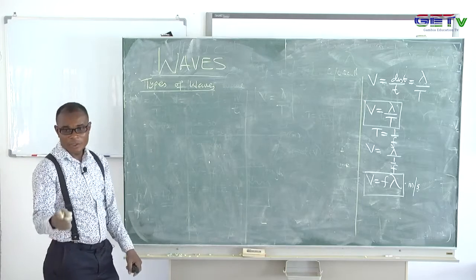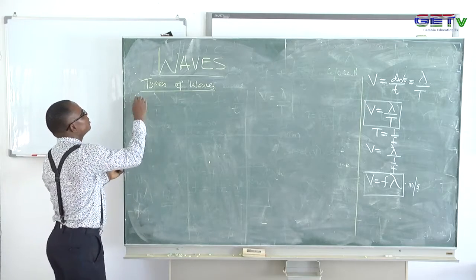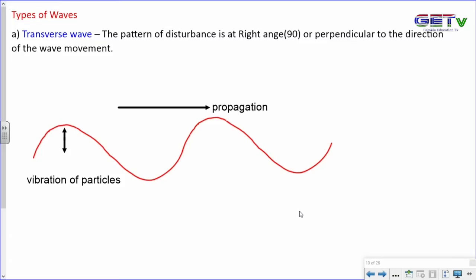But now we are going to the types of wave. The first is the transverse wave. Remember that? So what is a transverse wave? In the first place, I want to categorize them straight.